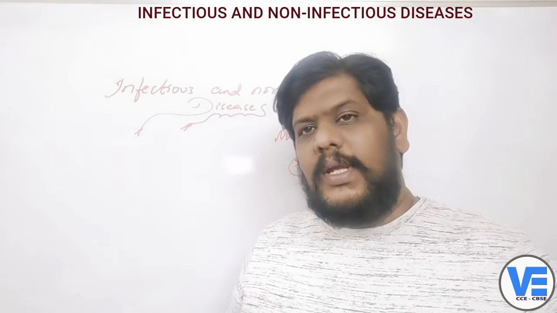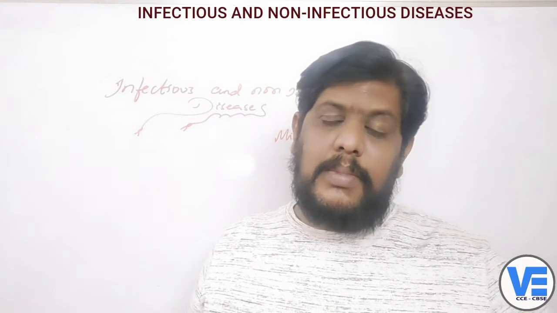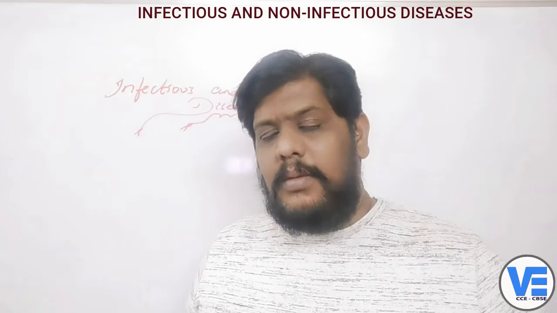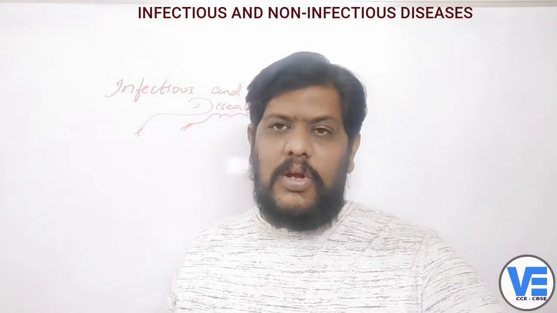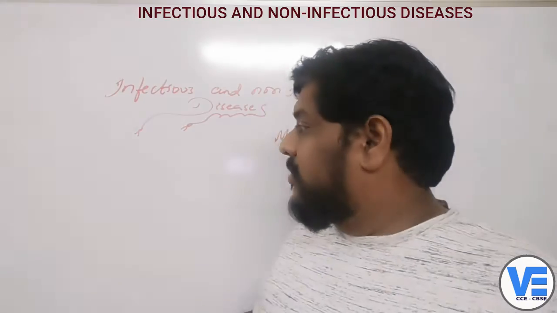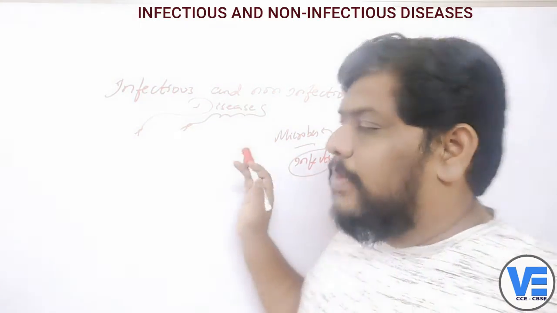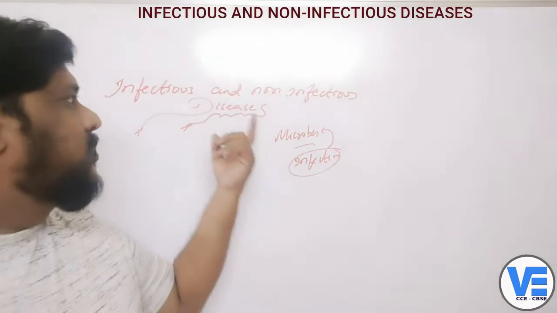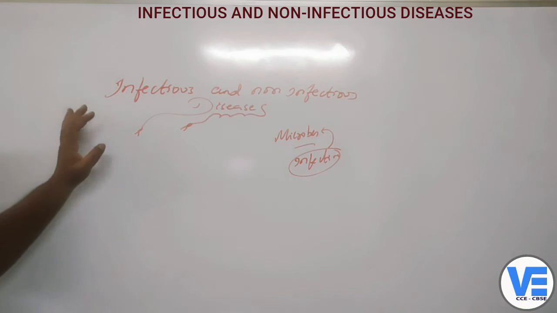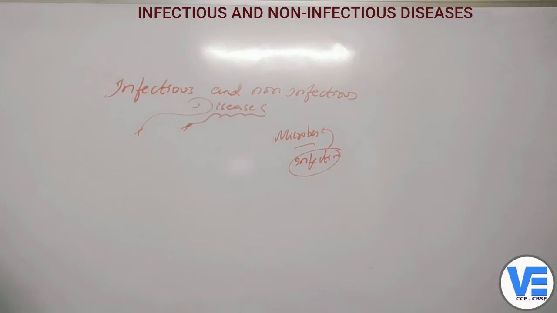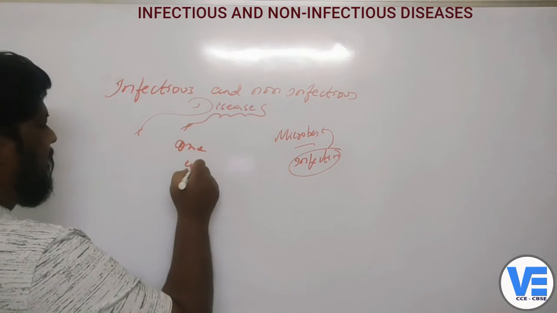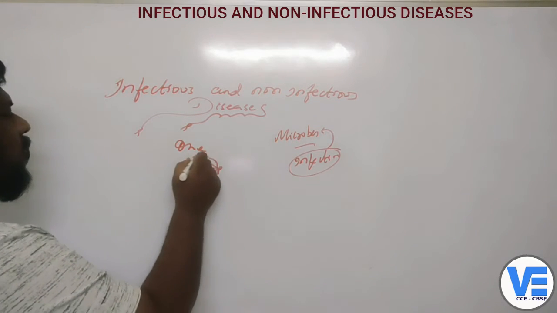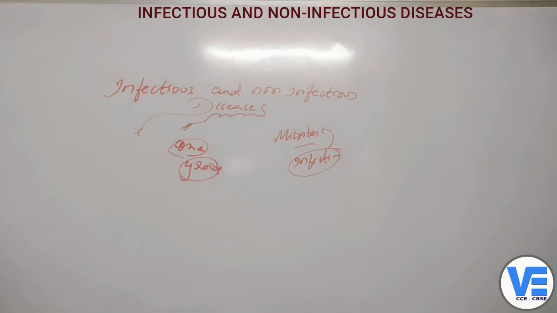So that is how the microorganisms are everywhere. It might be a virus, it might be a bacteria, it might be a fungus, or whatever it may be. So there are chances that these may also enter into your body. Because of that infection, the diseases will develop, and those diseases are called the infectious diseases. It may be one single organism, or a group of microorganisms, which are causing this kind of diseases.